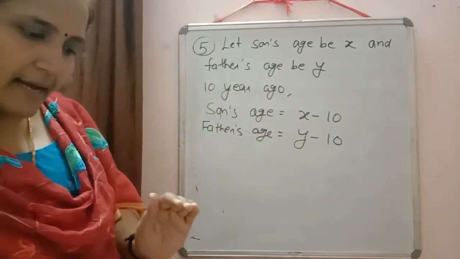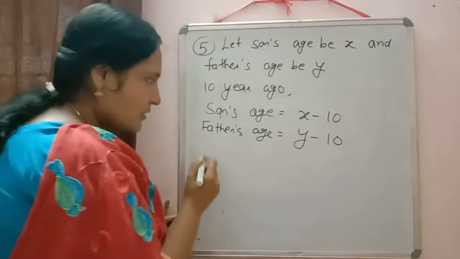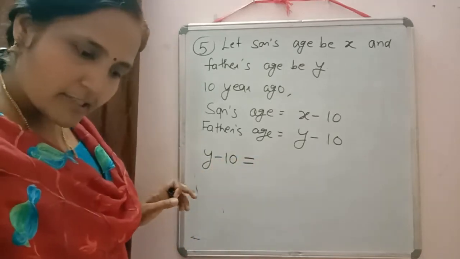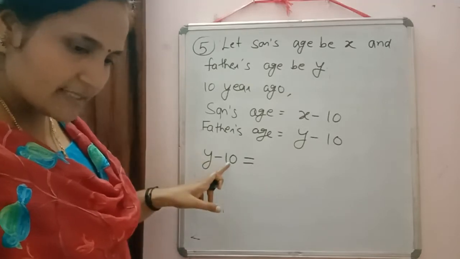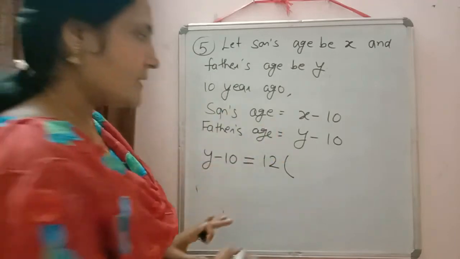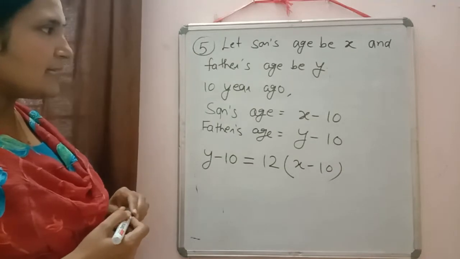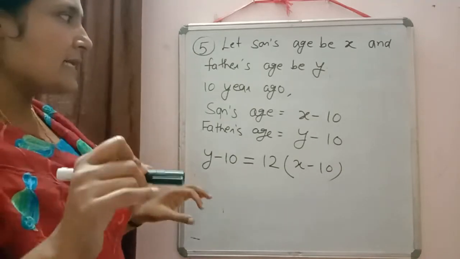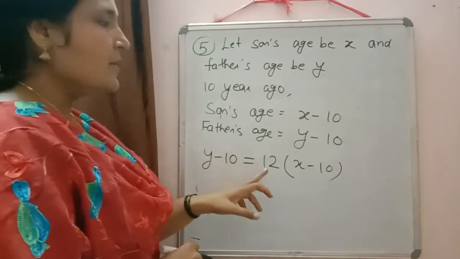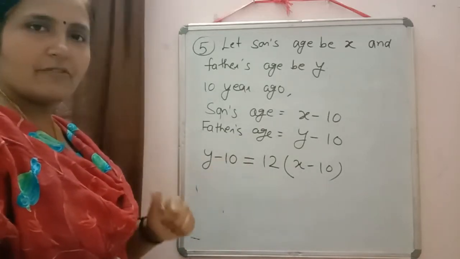Father was 12 times as old as his son. So 10 years ago father was, so father's age is y minus 10. Was means equal to. Father was 12 times, 12 times means 12 into son's age, and son's age is x minus 10. So from your solution it is clear what condition is given in the question.